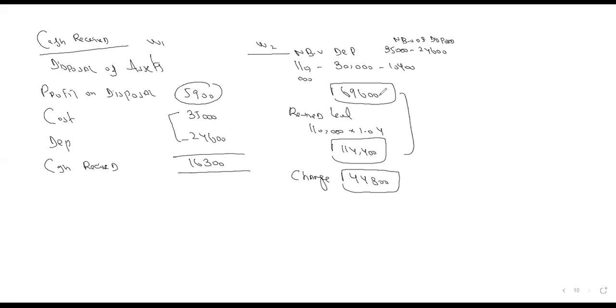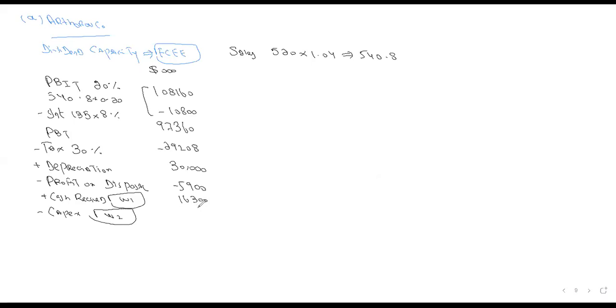But the examiner mentioned that the revised level of the net book value should be 4% higher than this one. So this is the revised level, this is the previous level. What is the change? That is the capex. So how much is the capex? 44,800.